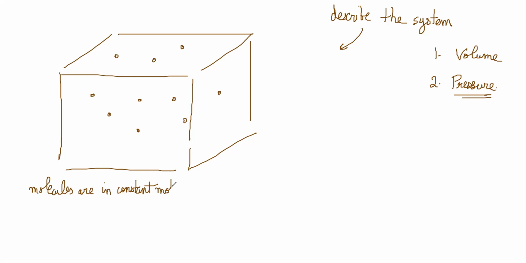So these molecules are going around randomly, but eventually they keep striking this wall, right? So suppose some molecule had a velocity v and mass m. So it had a momentum mv, and it struck the wall like this, right?